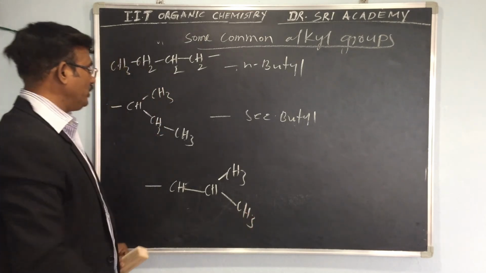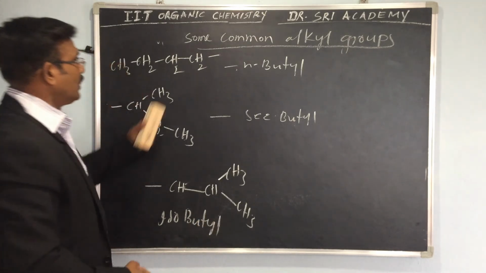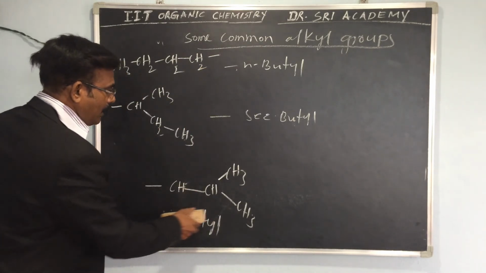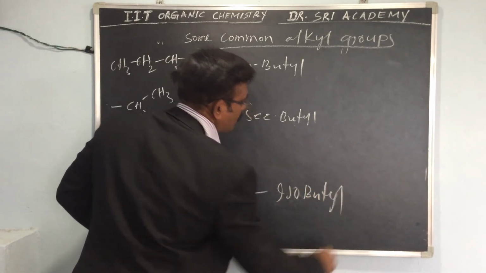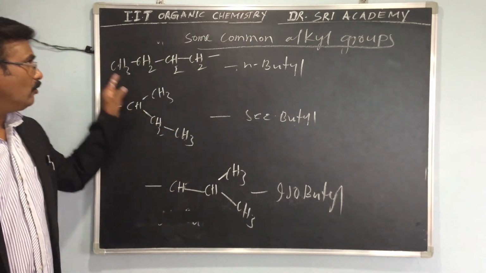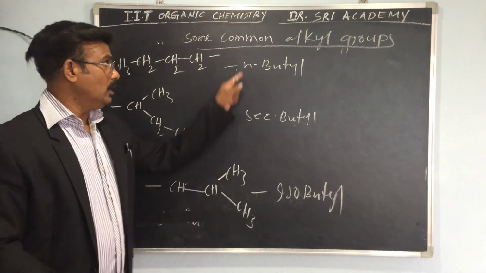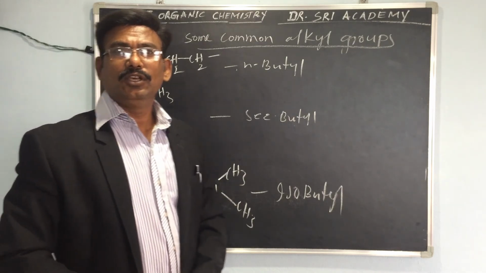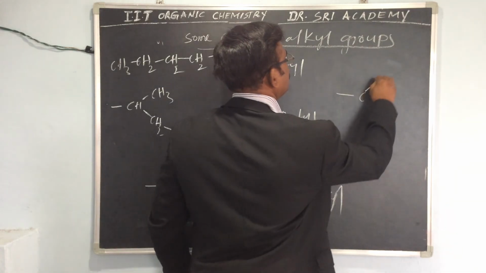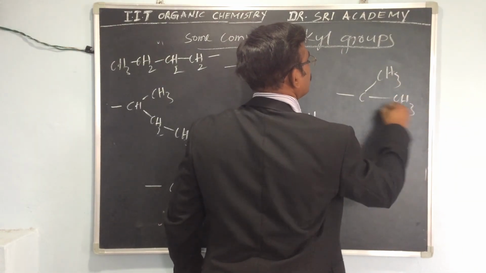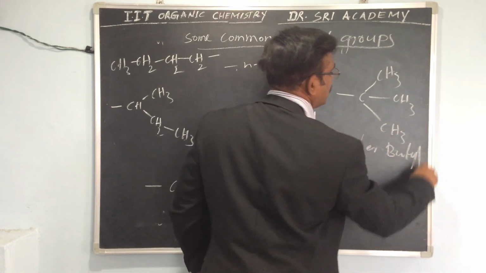This is the isobutyl. See the difference? N-butyl, secondary butyl, isobutyl. 1, 2, 3, 4 carbon atoms in each. So what about the tertiary butyl? See, tertiary butyl is very simple. So this is called the tertiary butyl.